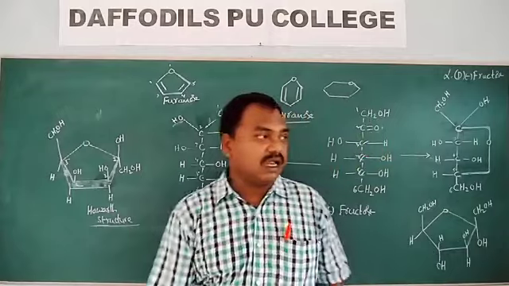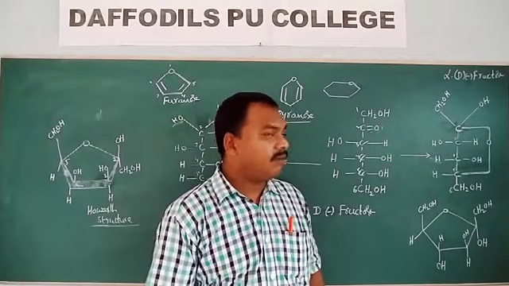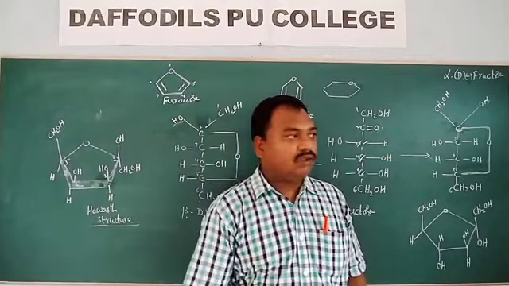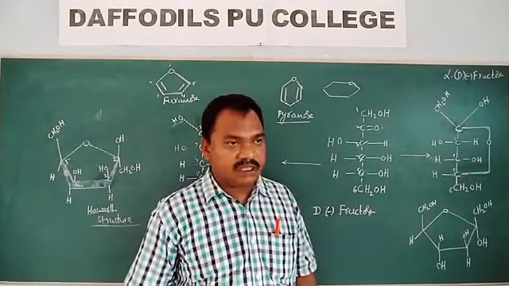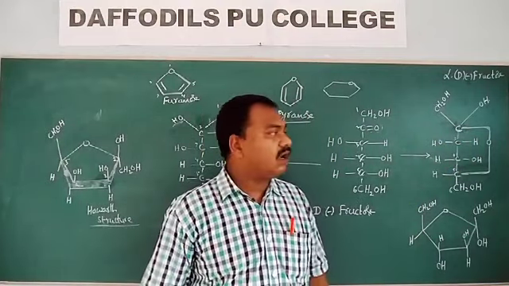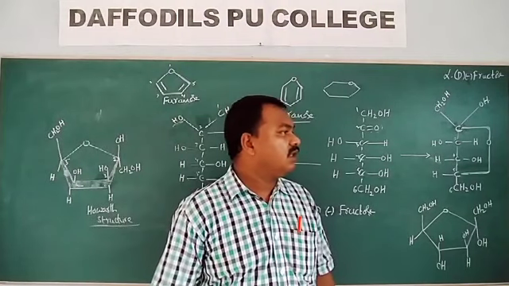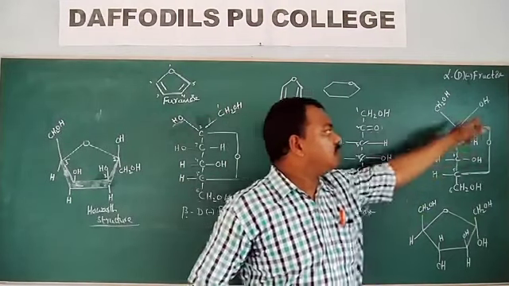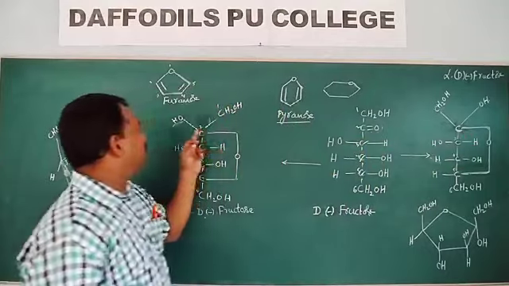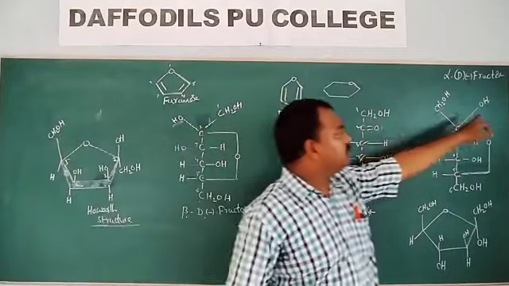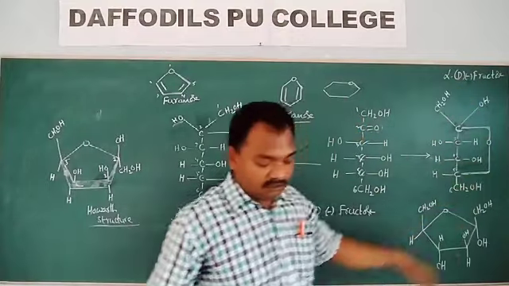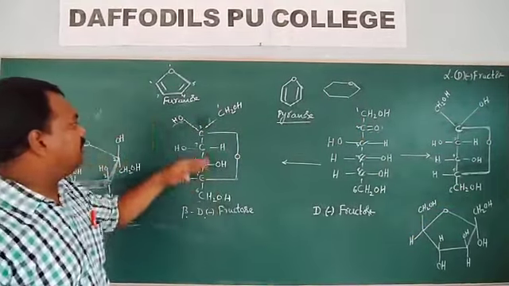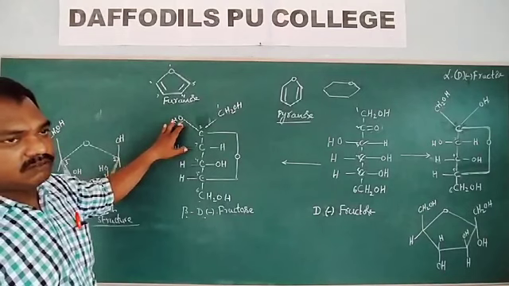Okay, that carbon is called the anomeric carbon. If the OH group is present at the right side, then it is called alpha. If the OH group is present at the left side, then it is called beta.